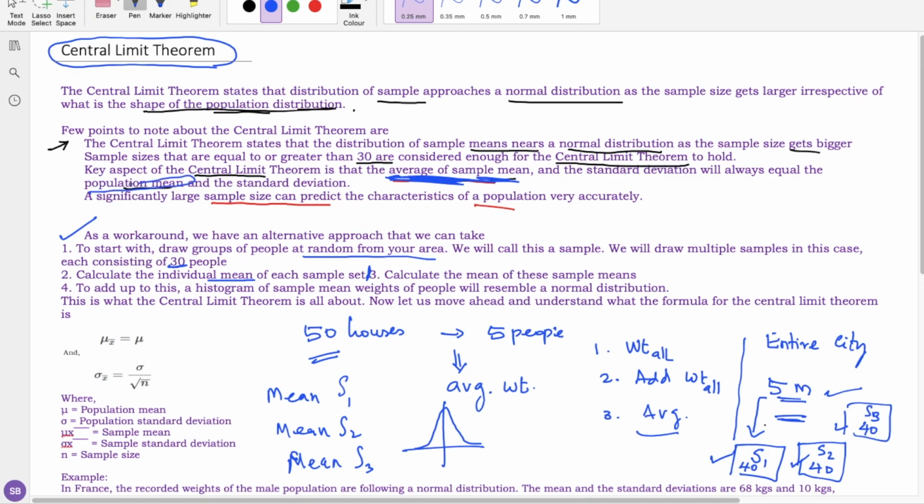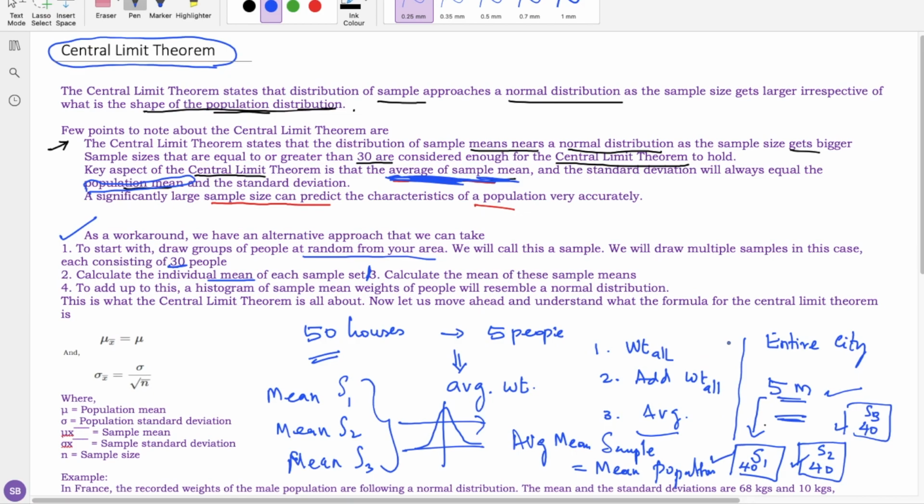So instead of going to 5 million houses, I take these samples and find the mean. The average of the sample means will be equal to the mean of the population, from the theorem.